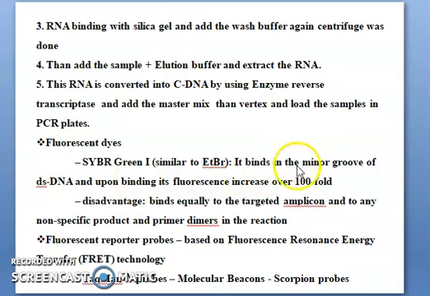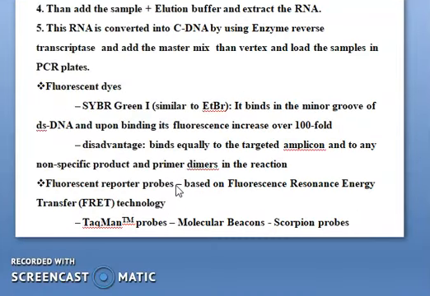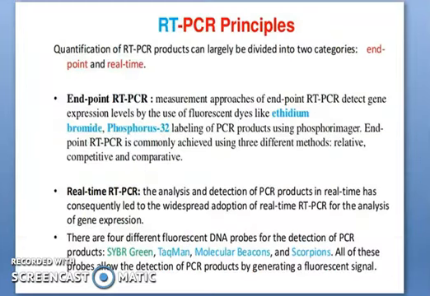Ethidium bromide they will use to bind the minor groove of the dsDNA, and upon binding the fluorescence increases over 100 folds. But there is a disadvantage of this one in amplification and other aspects. But you can see the fluorescence reporter probes based on the fluorescence resonance energy transfer, FRET, technology. Nowadays they are using these probes as a fluorescence dye. Okay, you can see here.